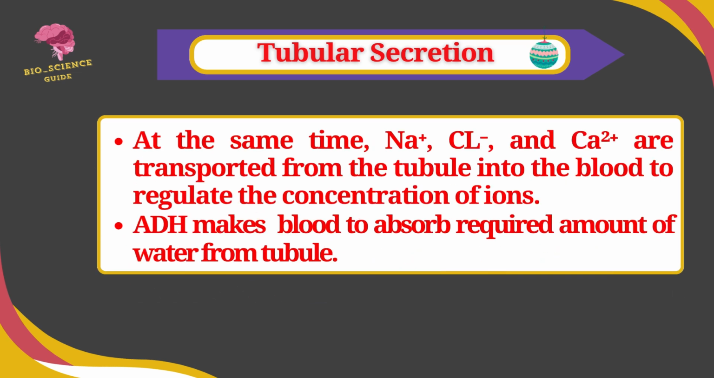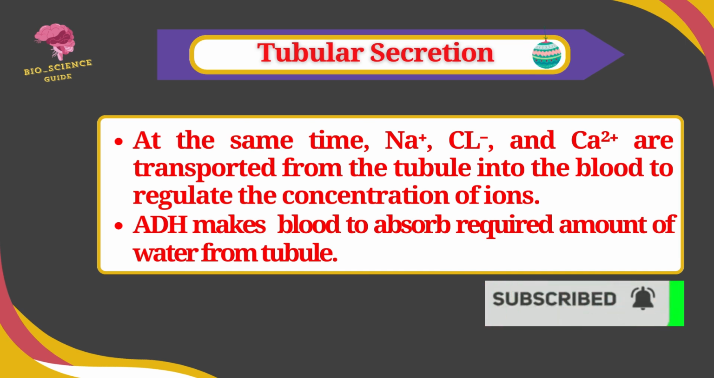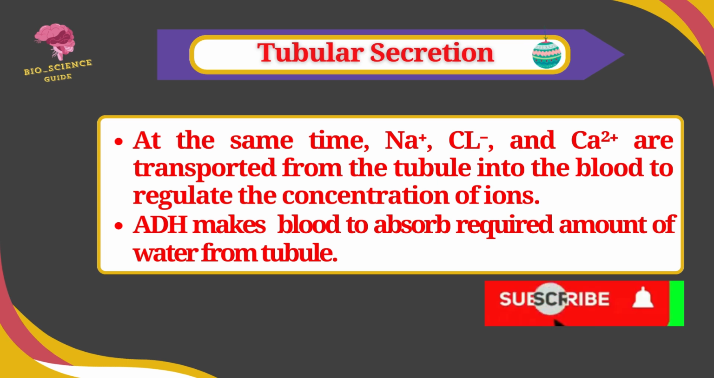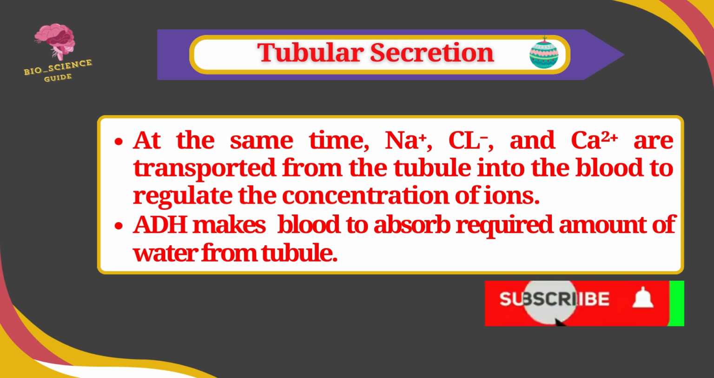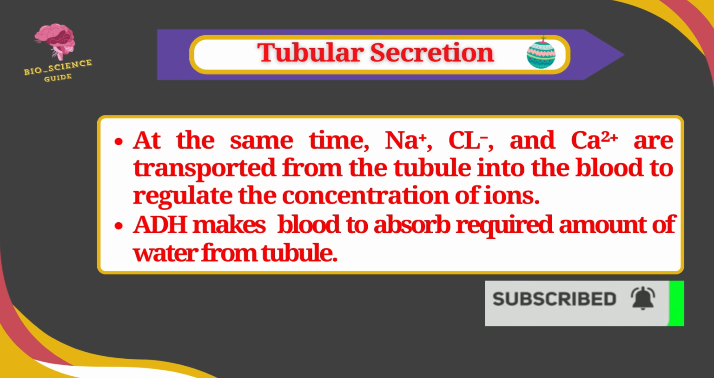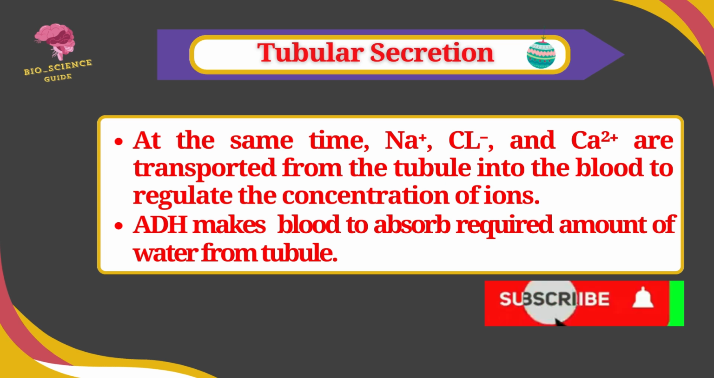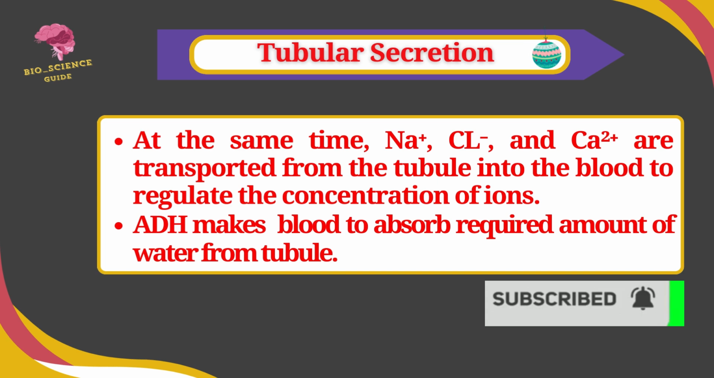At the same time, sodium ion, chloride ion, calcium ion are transported from the tubule into the blood to regulate the concentration of ions. The regulation of water in the blood is controlled by a hormone called antidiuretic hormone, which is released from the posterior pituitary gland when water is low in the blood.